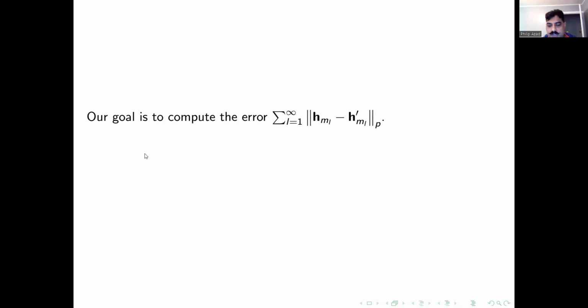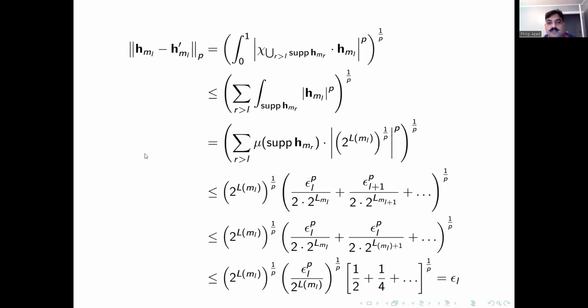We want to compute this difference. Let's see that this difference is less than epsilon L. And here it is. The only thing that probably needs to be mentioned is maybe two things. First of all, by the definition, the difference would be equal to this. Over here, we are looking at a union. When we look at the union, it is smaller than when we sum up all the supports. And then when we pull out the sigma, it would be less than or equal to this.